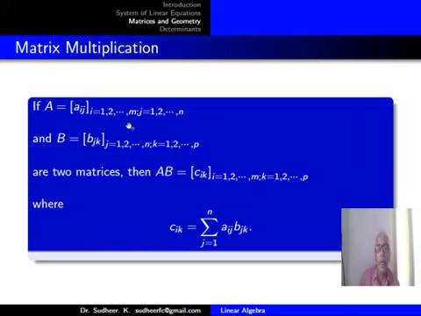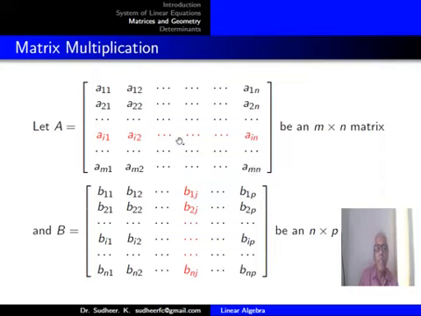You know, a product of an m by n and an n by p matrix will be an m by p matrix, and the general element of that product Cik can be written in this form: summation j equal to 1 to n of Aij Bjk.